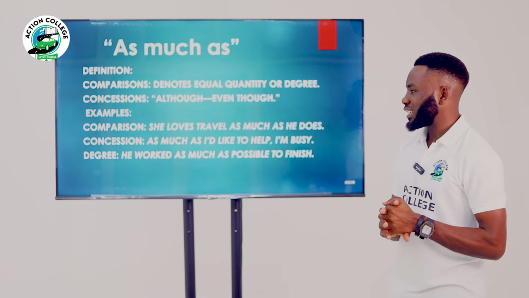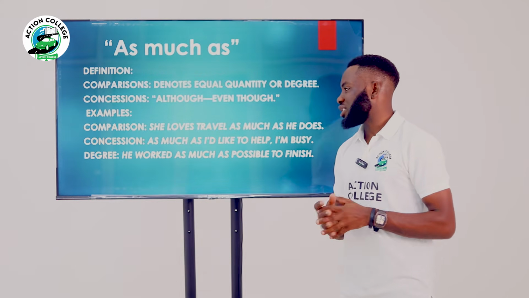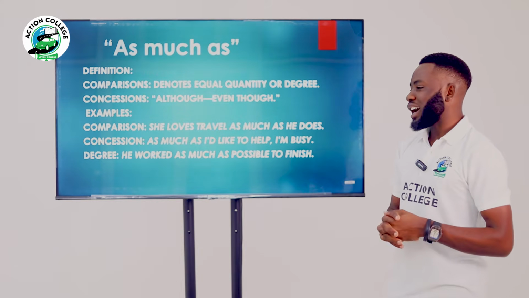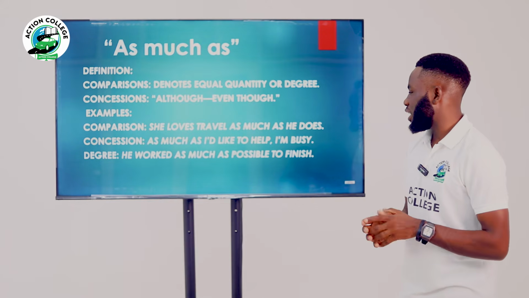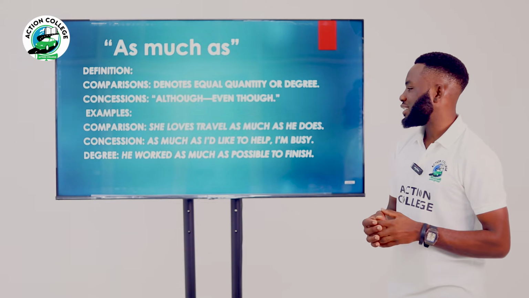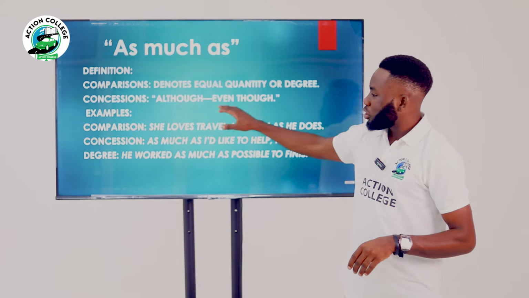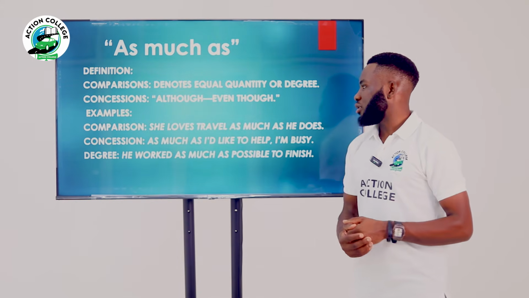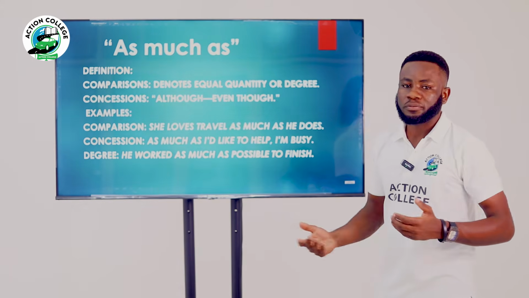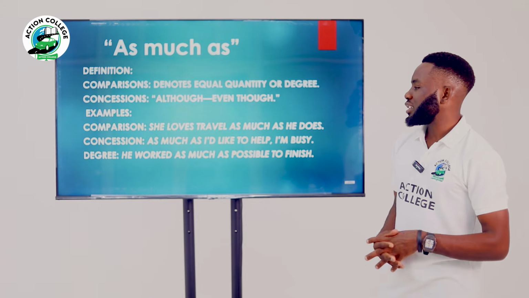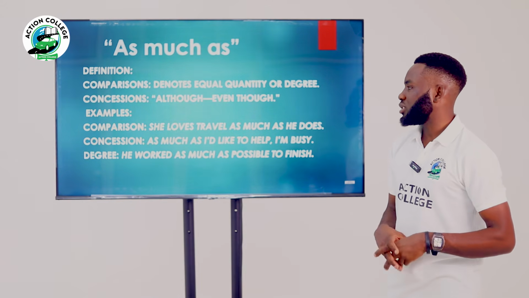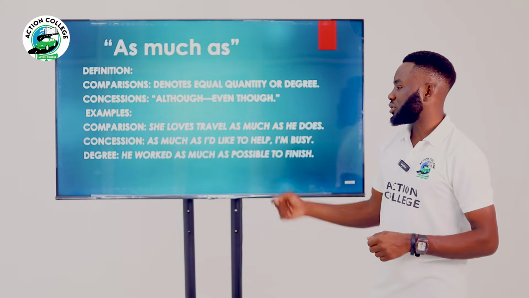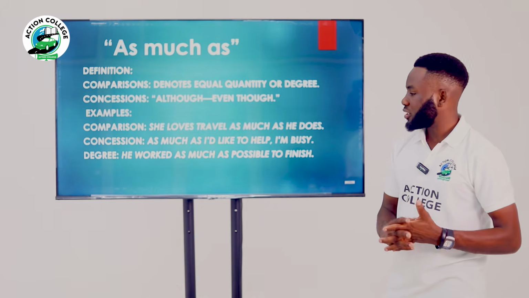And then the second is concession. Concession is like, as much as I would like to help, I am busy. I told you that concessions come with a meaning like although or even though. So instead of using even though or although, you can also use the as much as expression.